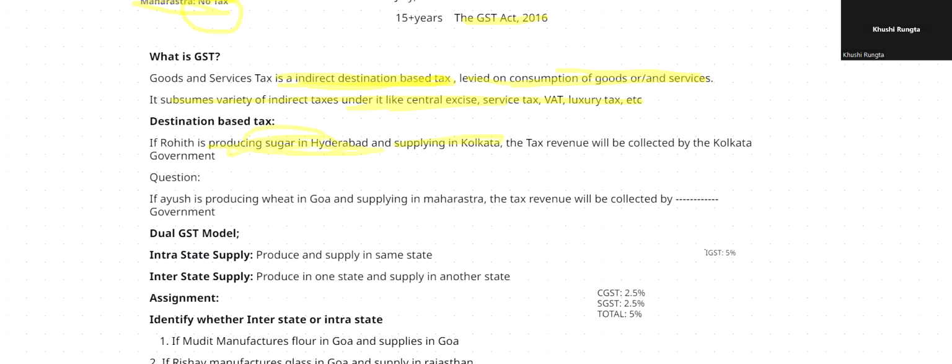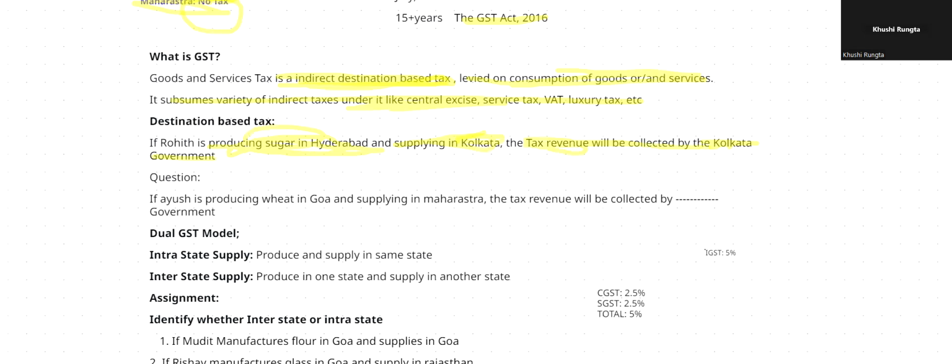Then, who will collect the tax revenue? The tax revenue will be collected by Kolkata. Why? Because the point of supply, which is the destination where he is supplying, is Calcutta. Now, if he is supplying in Kolkata, where is the consumption taking place? In Kolkata. So the tax revenue, the GST, will also be collected by the Kolkata government.